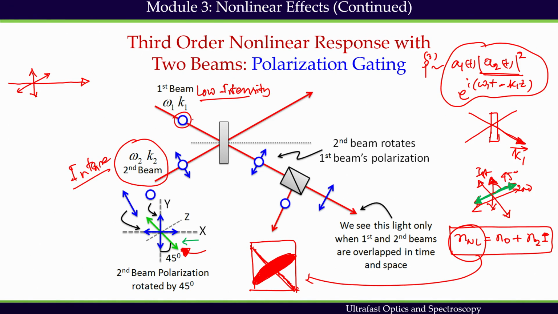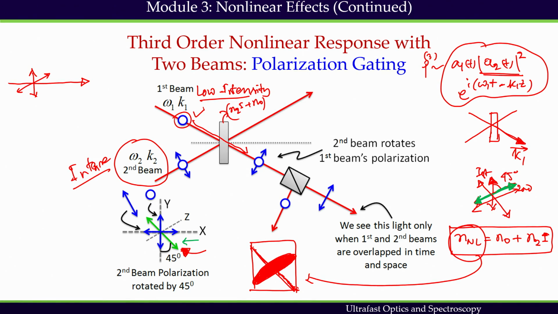When this weak field is propagating through the medium, due to this nonlinear birefringence created by the second beam, N2I plus N0, this is the nonlinear refractive index, the input beam polarization will be rotated. Thus, the medium acts as a wave plate. We know that a wave plate can rotate the polarization. So, the medium acts like a wave plate when these two pulses are interacting with each other, due to the strong field created in the medium by the second beam.